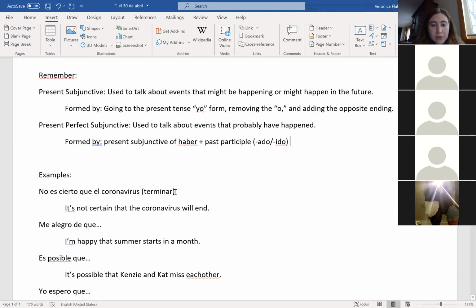So, what are we going to do with terminar? We take off the O and then add the opposite ending. So termine. Perfect. Termine. And we're going to just reiterate that that's future. What does termine mean? Will end. Here, I'll bold that part too. Okay. It's not certain that the coronavirus will end. No es cierto que el coronavirus termine. I think it will end, but we just don't know when.